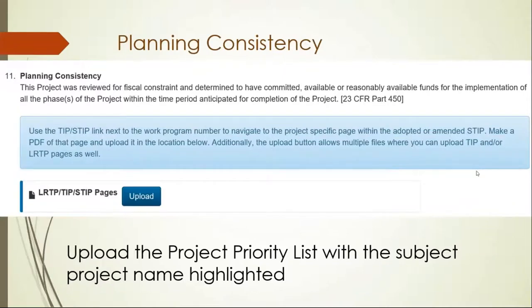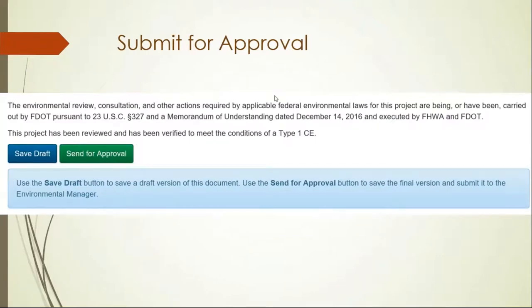For planning consistency, the supporting information that should be uploaded is the project priority list, highlighting the subject project. Use the TIP-STEP link to upload the appropriate planning consistency documents. And once you get all of that information loaded, eventually you'll get to this slide where you can save the draft or send the project for approval. The approval of the Type 1 CE is handled by our office. We will confirm that the files are complete in SWEPT and the appropriate information is included on the form to support the decision that the project is a Type 1 CE.